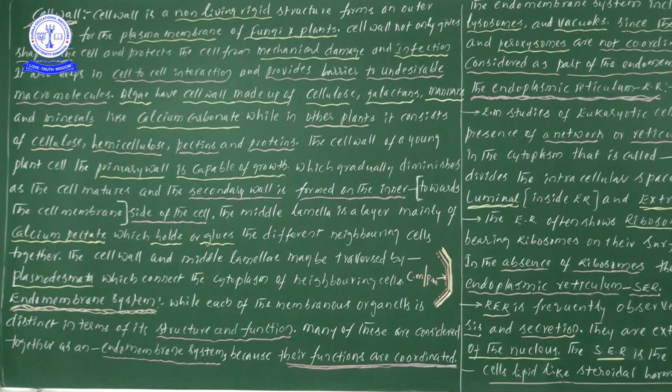Now let me move forward. The cell wall and the middle lamella may be traversed by plasmodesmata connections.